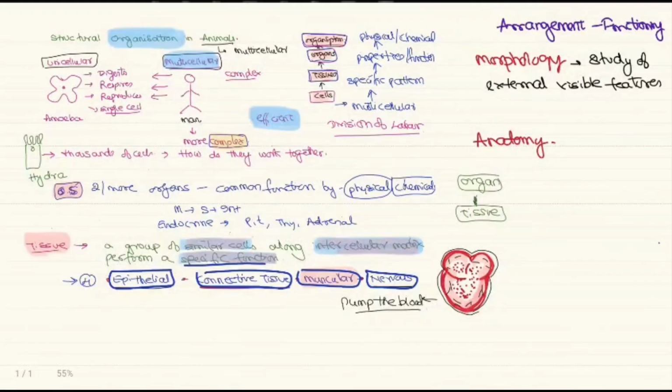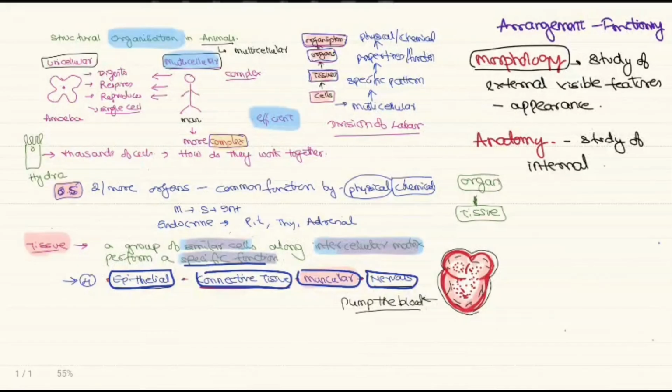So when I say a snake, how does it appear? The appearance of the body. Based upon that, I can identify it as a snake, as a rabbit. So this is how the body parts are arranged. This external appearance is called the morphology. Then what is anatomy? Anatomy is the study of the forms of internal organs. In case of the animal, it appears different outside and different inside.